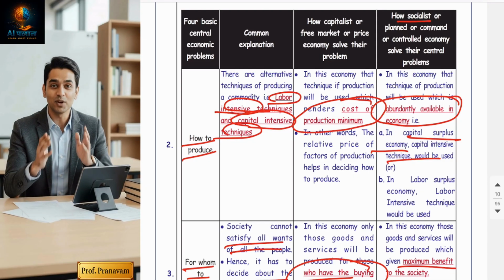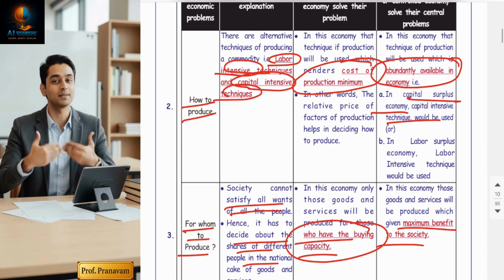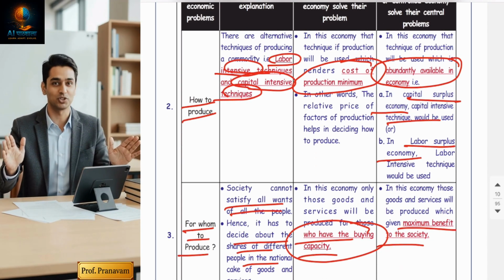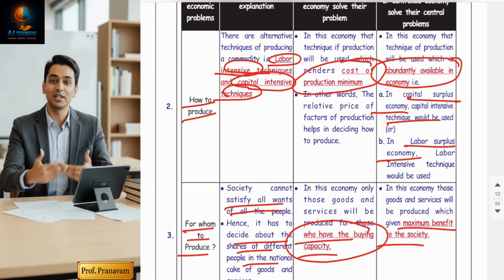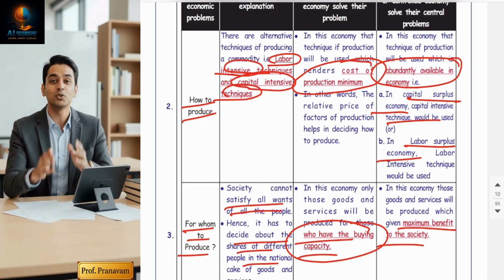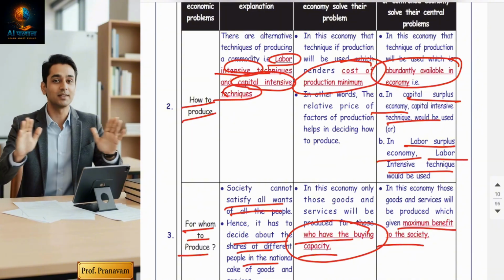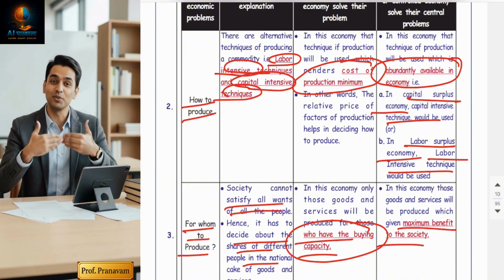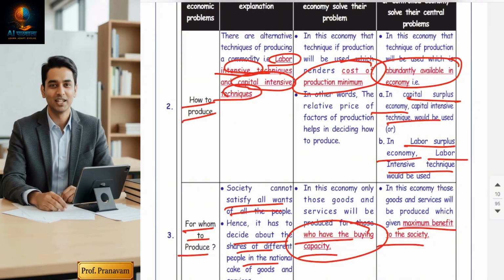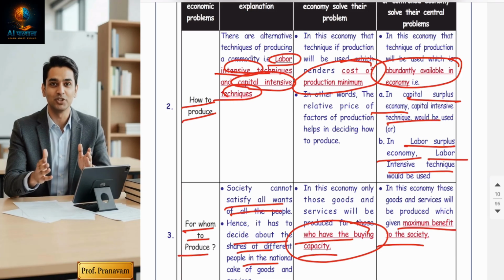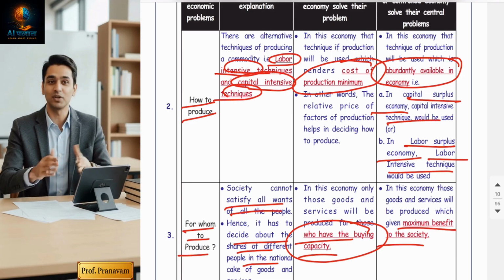If the government finds the country is labor surplus, like India, a hugely populated country, they will use labor intensive techniques, even though cost doesn't matter, because their intention is not to earn profit but to generate employment. See, contradictory decisions.